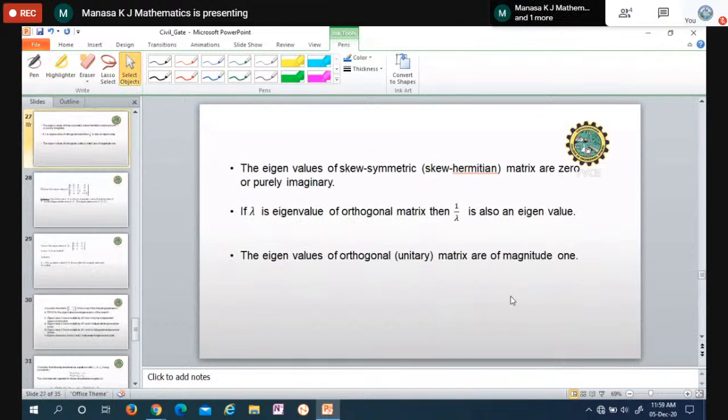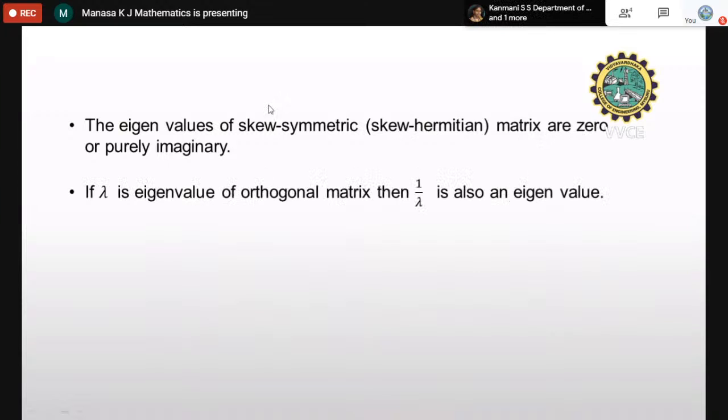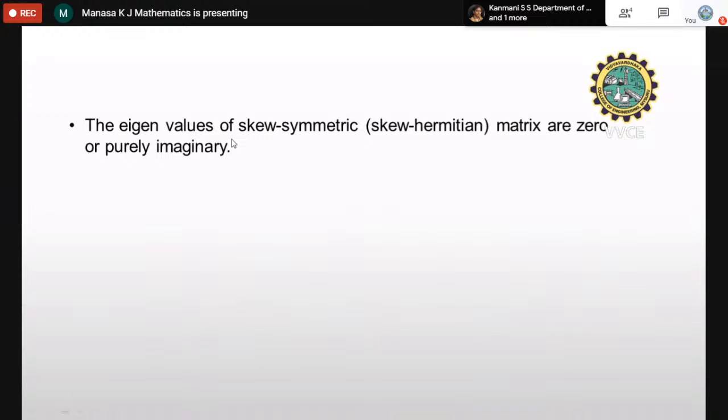Next property, the eigenvalues of a skew symmetric matrix. I told you about the symmetric matrix now. Skew symmetric means it is the same, but the diagonal elements are equal to 0, even in a skew Hermitian. Okay, so diagonal elements are 0. Eigenvalues of a skew symmetric or skew Hermitian matrix are 0 or purely imaginary.